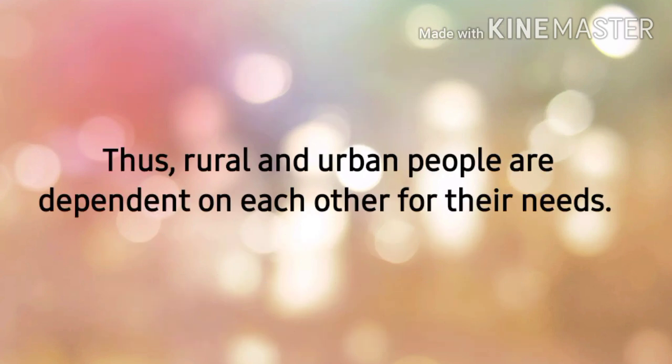So we can say that the city people are dependent on the villages for things like grains, vegetables, milk, etc. And the village people depend on the cities for the things which are produced in the factories like farming implements, clothes, medicines, automobiles, etc. So we can say that rural and urban, that is village and city people, are dependent on each other for their needs. This is all for today.